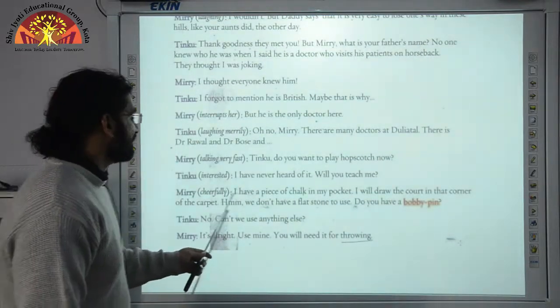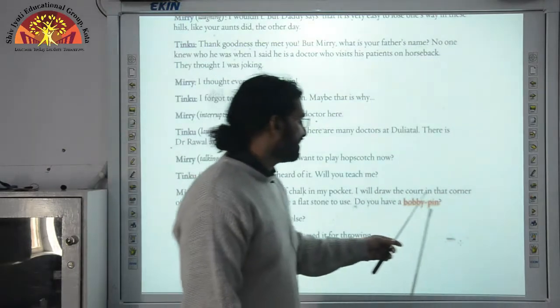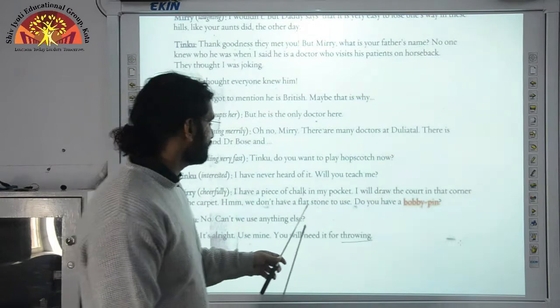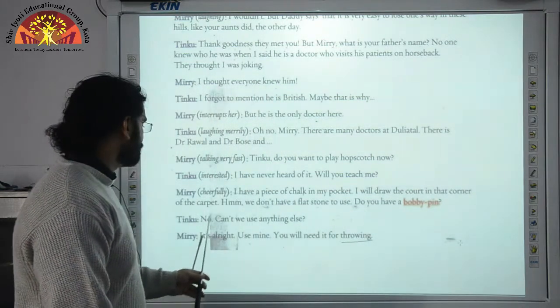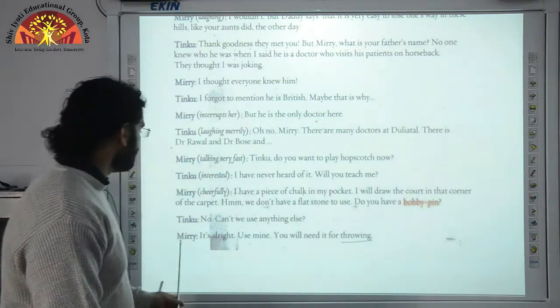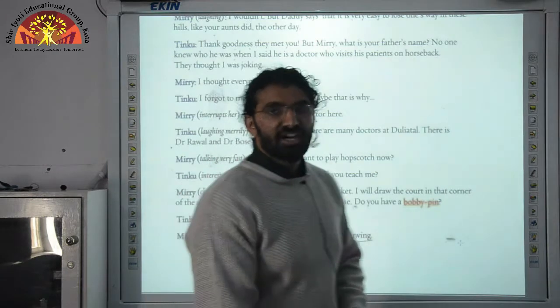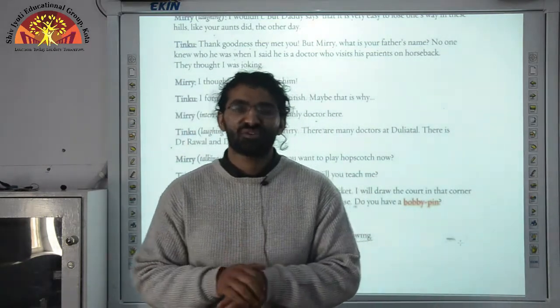Mary cheerfully says, I have a piece of chalk in my pocket. I will draw the court in that corner of the carpet. We don't have a flat stone to use. Do you have a bobby pin? Tinku says no, can't we use anything else? Mary says, it's alright, use mine. You will need it for throwing. Now they are going to play this hopscotch game.